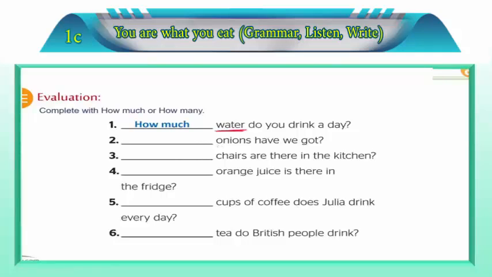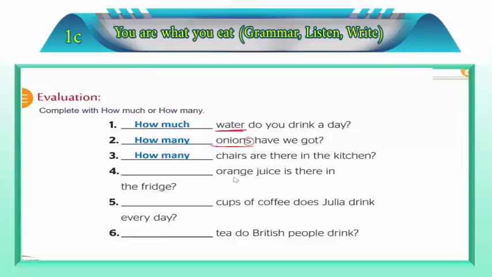Next, number 2. Onions have we got? Onions. It's plural, okay? 1 onion, 2 onions, 3 onions, so 4 onions, and so on. So we have to say how many? Exactly. How many onions have we got? Number 3. Chairs are there in the kitchen? Chairs, countable or uncountable? Countable chairs. Can you see the S? How many? Number 4, orange juice is there in the fridge?